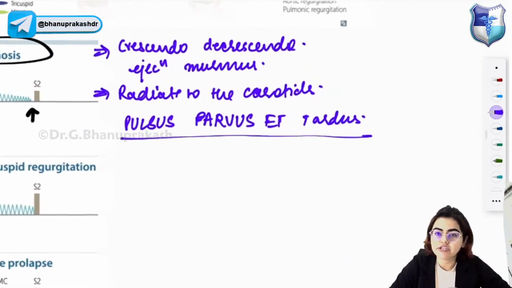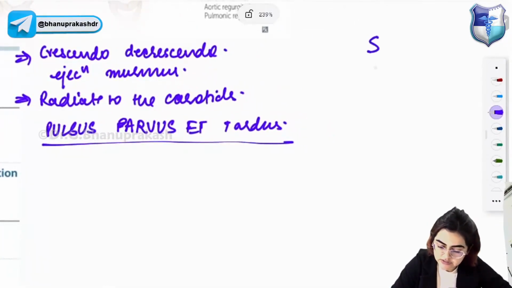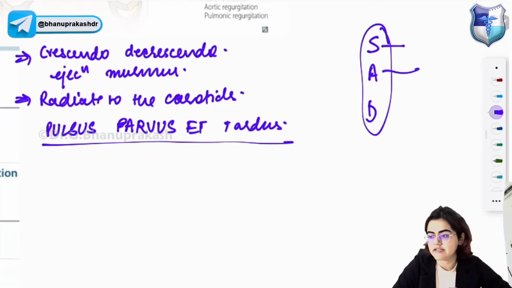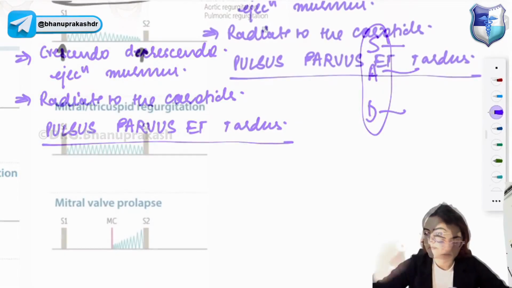Okay, so to diagnose aortic stenosis you can remember the mnemonic SAT, that is, it can lead to syncope, angina, and dyspnea on exertion.